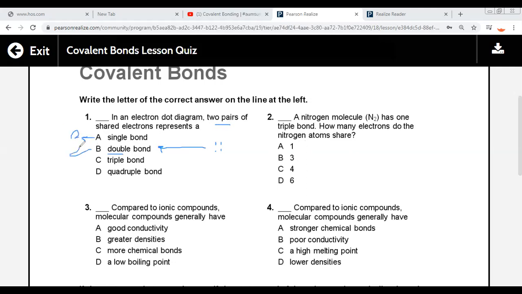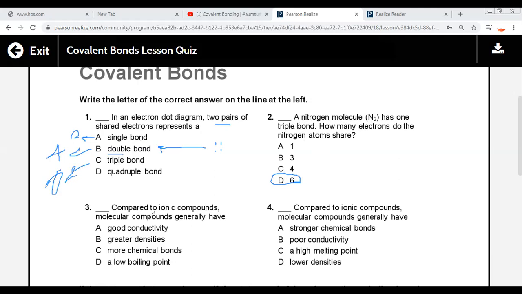The double, four electrons. A triple, six electrons. So the nitrogen atoms share six electrons, because triple means six electrons. Single, two electrons. Double, four electrons. Triple, six electrons.